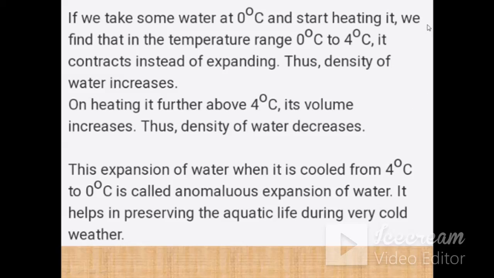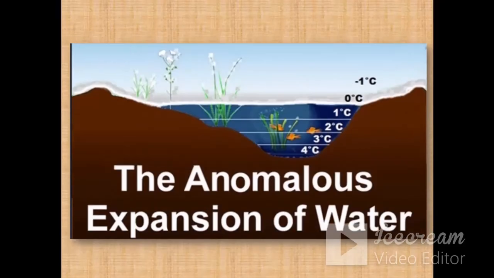So here water is contradictory to the fact that in solids the density is maximum and in liquids the density is less. When the temperature is increasing from 0 to 4 degrees centigrade, instead of expanding, contraction is taking place. This expansion of water when it is cooled from 4 degrees to 0 degrees centigrade is known as the anomalous expansion of water, and it helps to preserve aquatic life during very cold weather. That is why there is water below the layer of ice in cold places, like this.